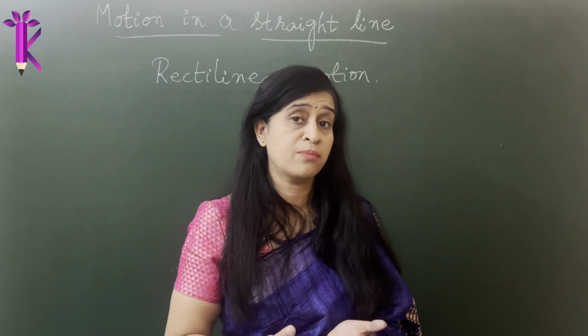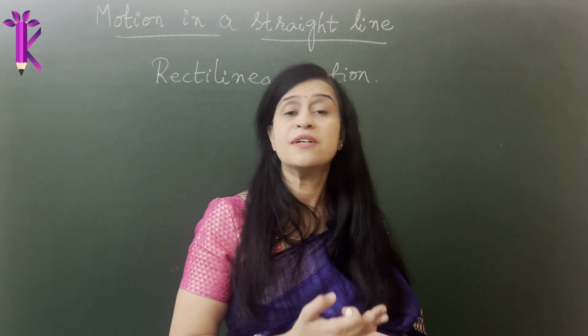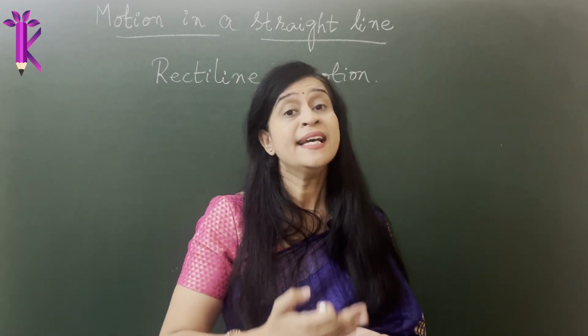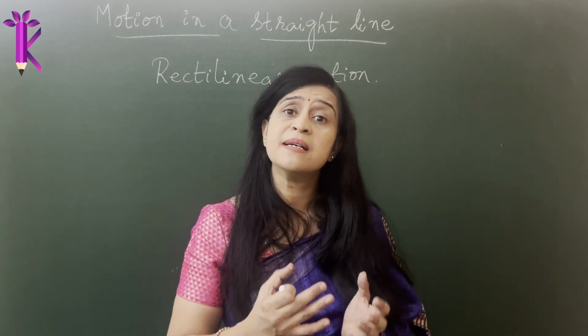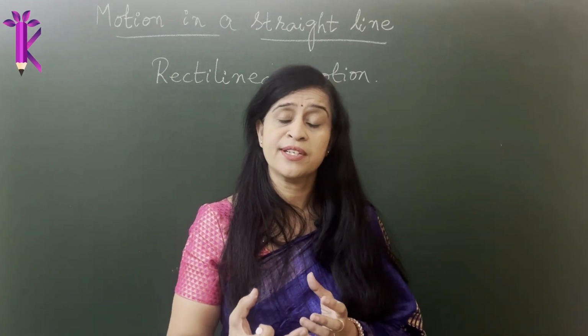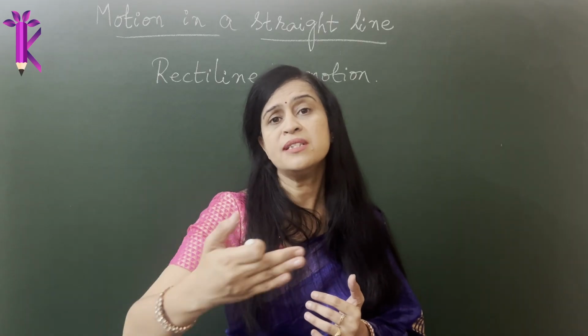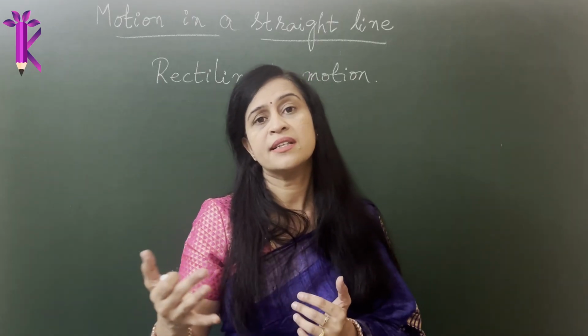It's not really a point object, but it can be referred to as a point object in physics if the size of the object is negligible compared to the distance the object covers. Suppose it covers 1,000 kilometers, suppose it covers 200, 300 kilometers.